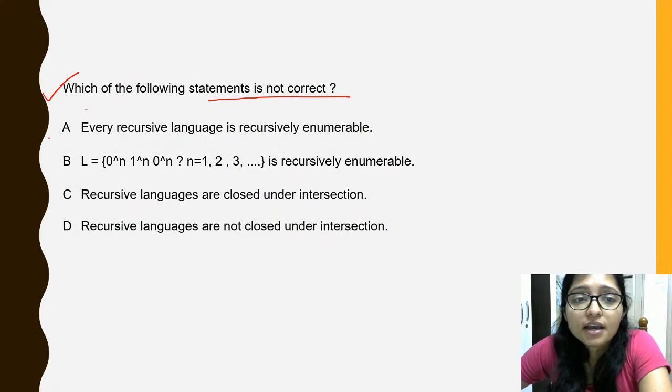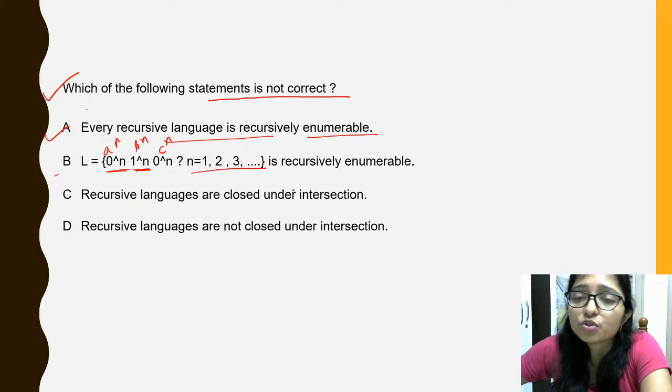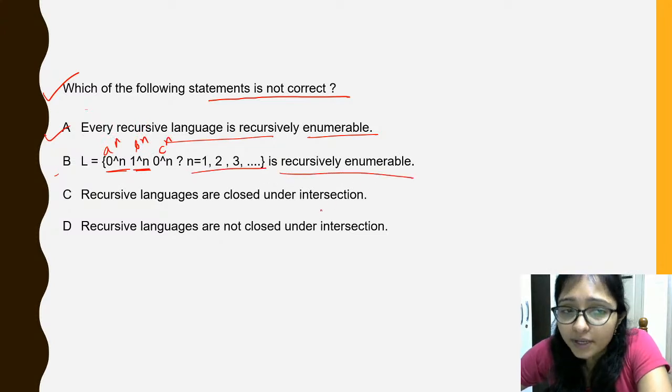There was: every recursive language is recursively enumerable. Then there was a to the power n, b to the power n, c to the power n, with n being 1, 2, 3, so it is recursively enumerable.